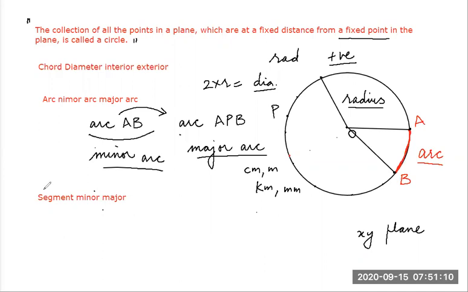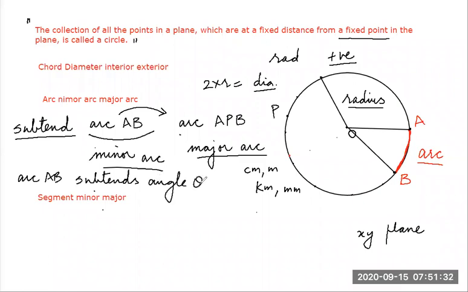I use the word subtend. I say that arc AB subtends angle theta on the center of the circle. So this angle will be theta.